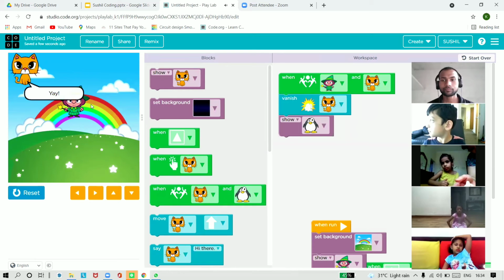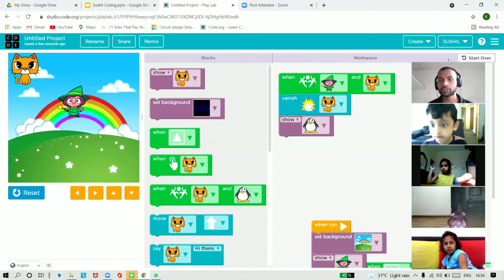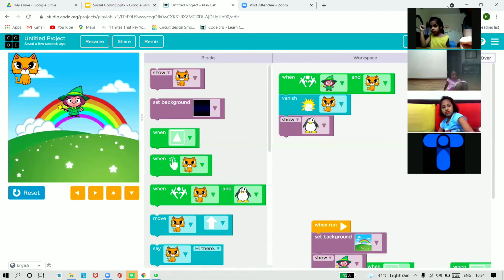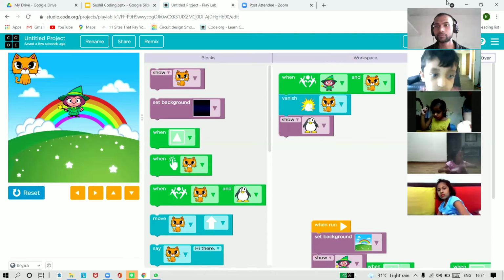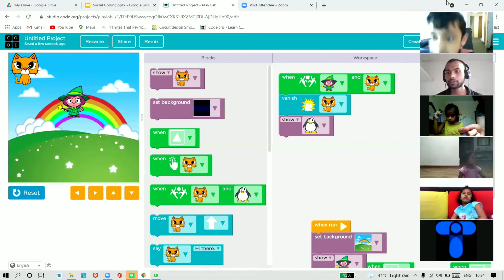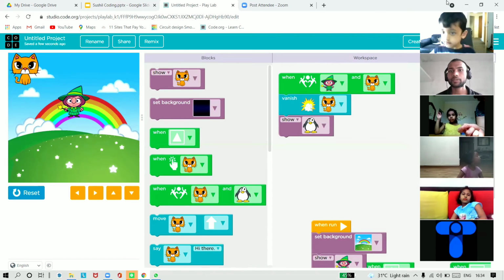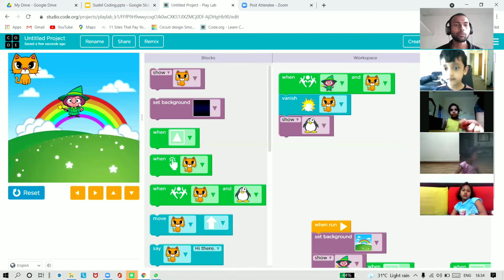Ayans, Janya, Mayuka, Devi, and others, just see on the screen. Okay. See, what should happen when our magician touches the cat? The cat should disappear.